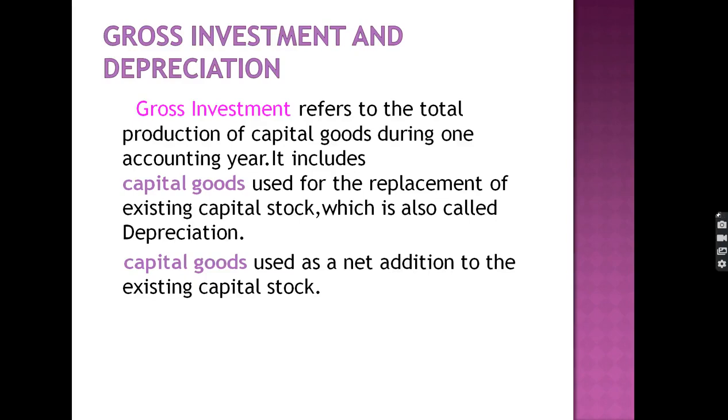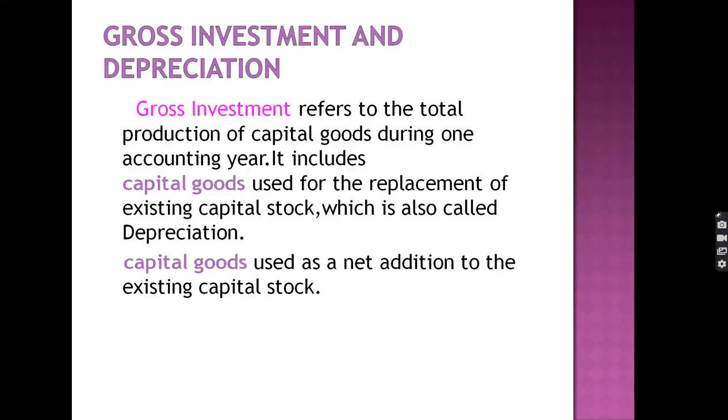Next one is gross investment and depreciation. Gross investment is very easy to understand, and very important to understand also. Gross investment refers to the total production of capital goods during one accounting year.